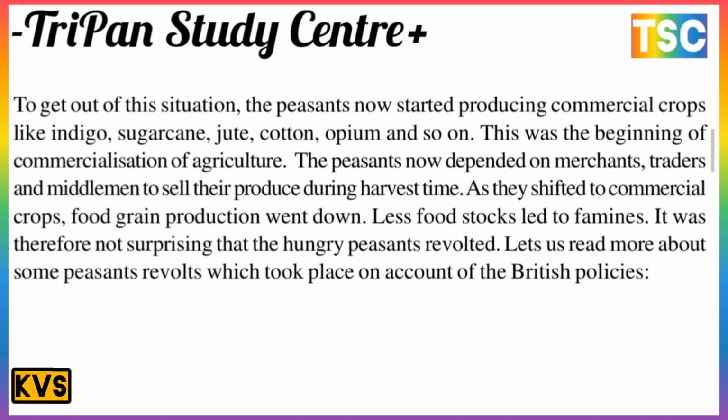To get out of this situation, the peasants started producing commercial crops like indigo, sugarcane, jute, cotton, opium, and so on. This was the beginning of the commercialization of agriculture. The peasants now depended on merchants, traders, and middlemen to sell their produce during harvest time.